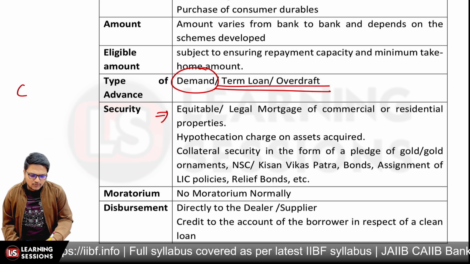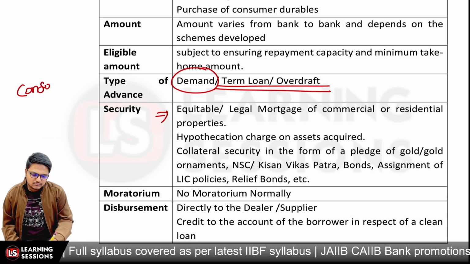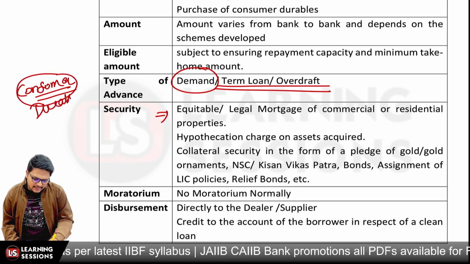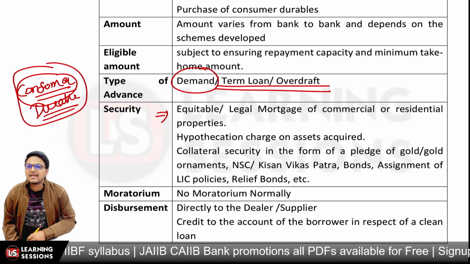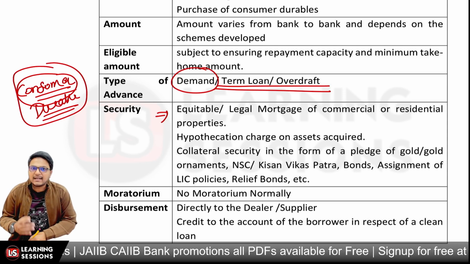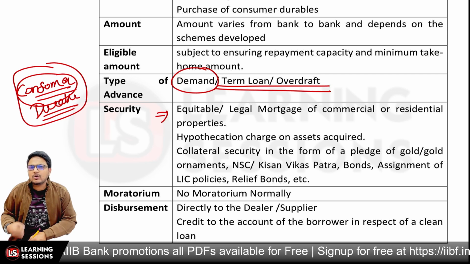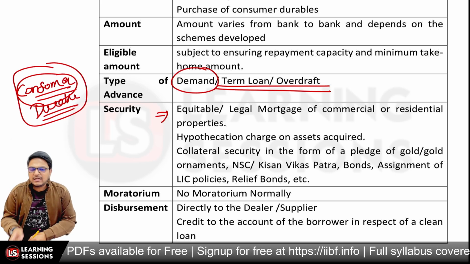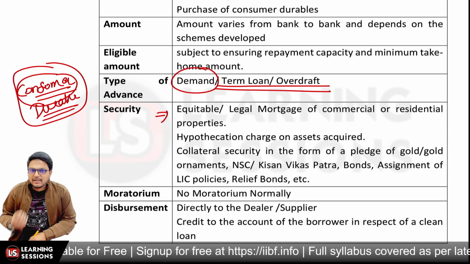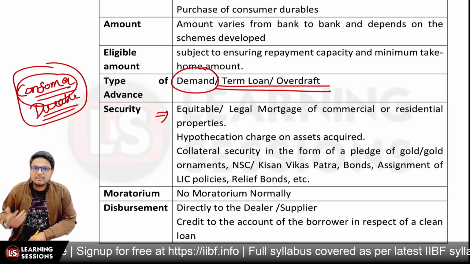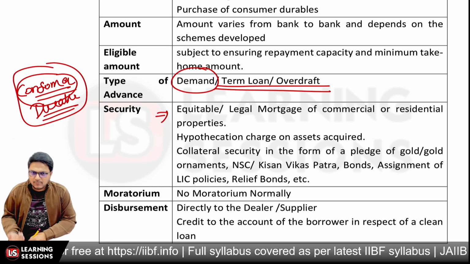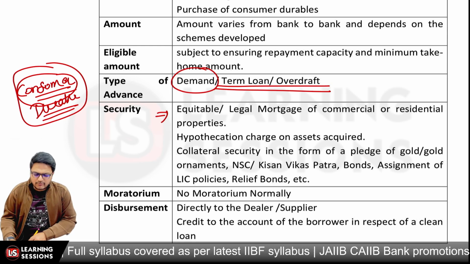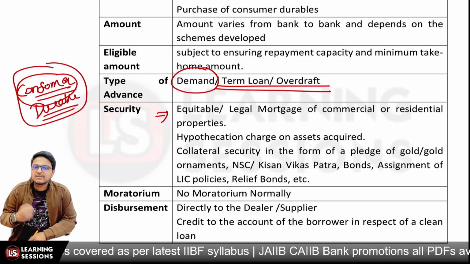And further, if the loan is given for the purchase of consumer durables, in that scenario the hypothecation charge can be created on those particular assets. That can be done. And further, collateral security can also be available in the form of liquid security, or by creating a pledge charge on gold, ornaments, or NSC or KVPs, or bonds, or assignment of LIC policy. So different types of securities can be accepted, but in broad manner, the security which is available in case of personal loans is a personal guarantee.